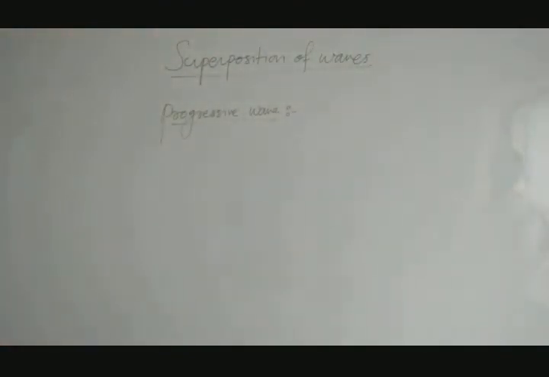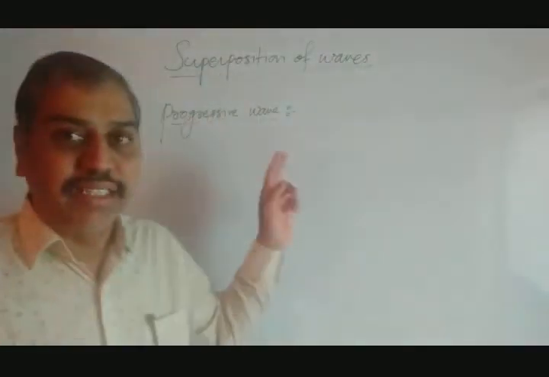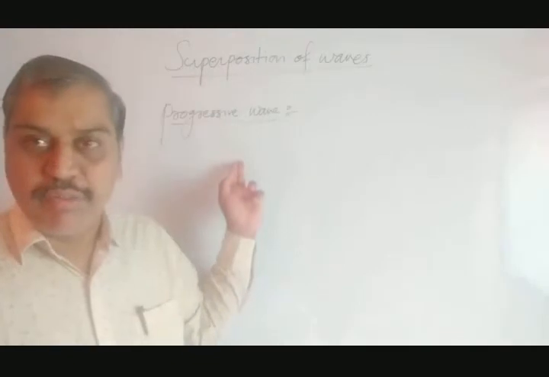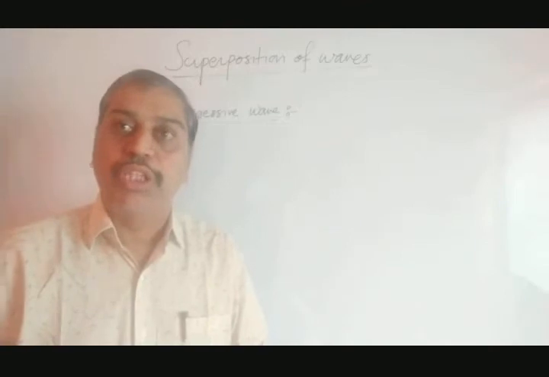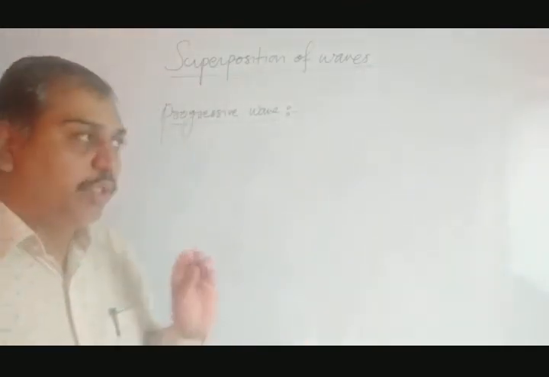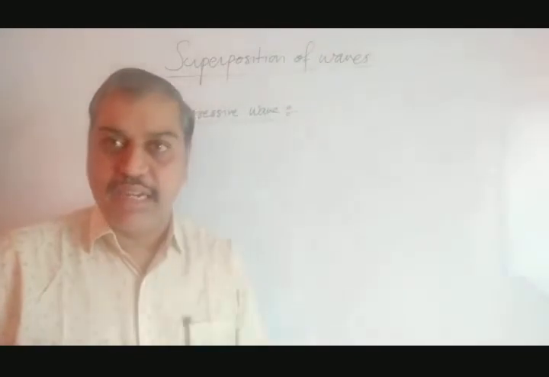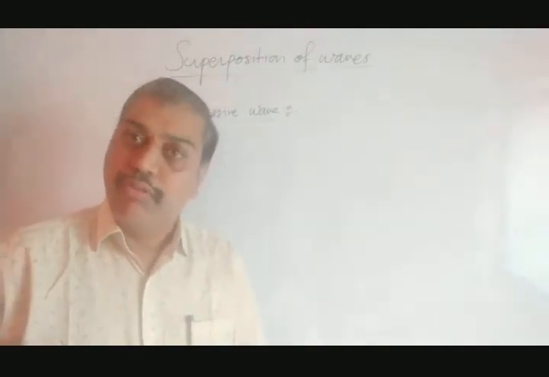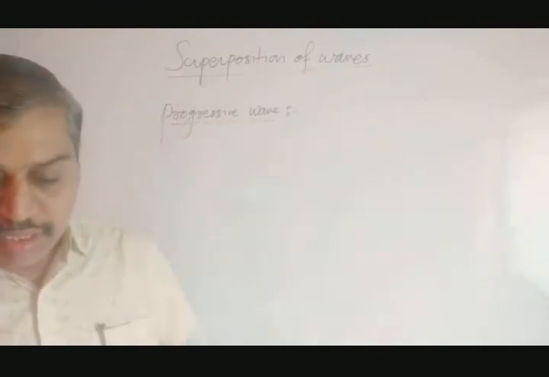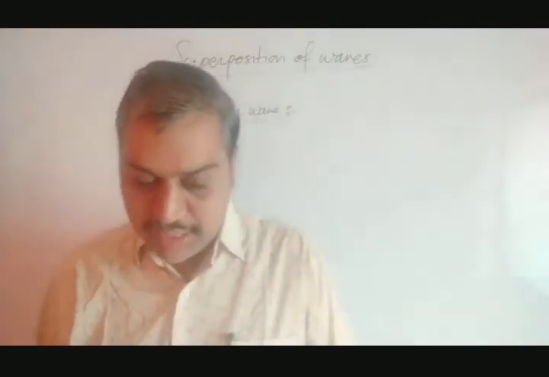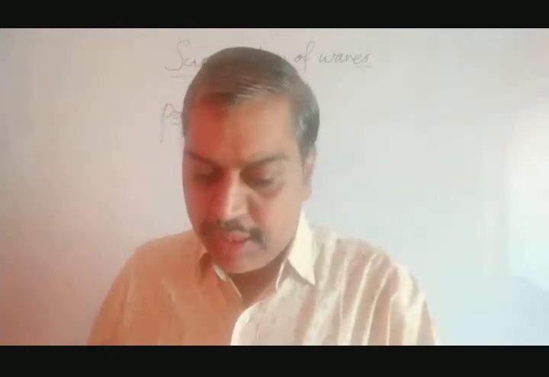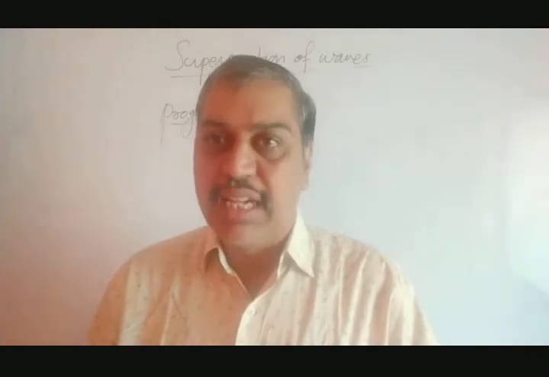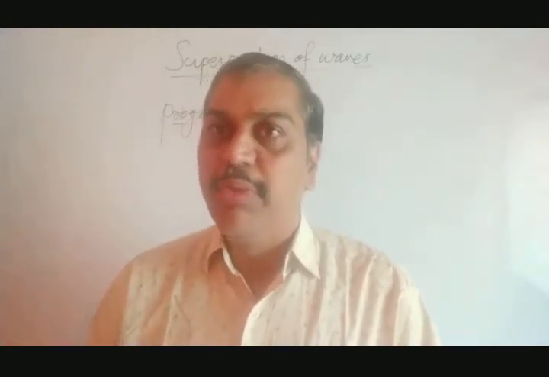Now the first thing we have to consider is the progressive wave. As its name suggests, a progressive wave is a wave which continuously progresses or travels in a certain direction without change of its form. Here, the up and down motion of the particles creates a disturbance, and that disturbance is the progressive wave which moves in a certain direction.